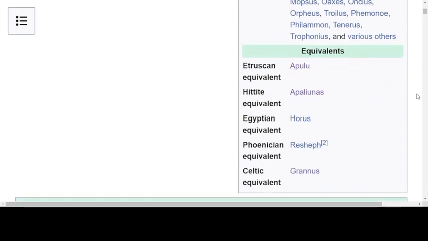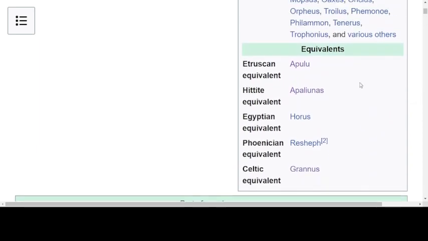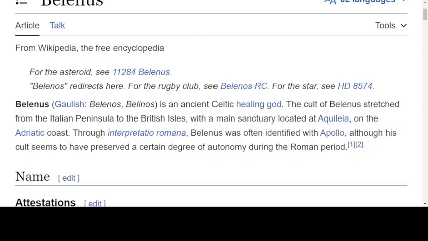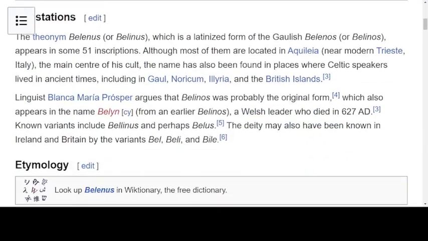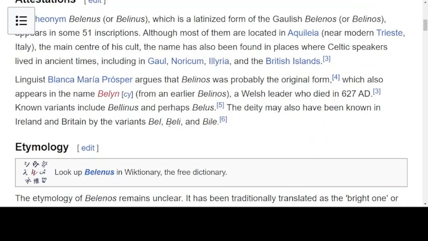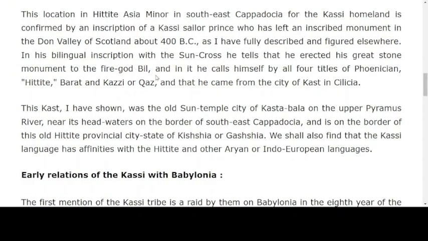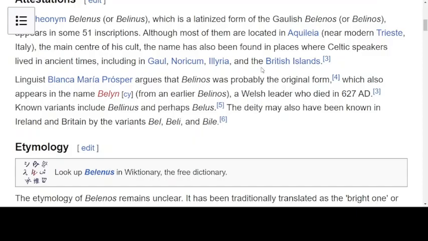And the equivalence could be interesting to think about, because we see here, if we go down, the variations. So Bel, Beli, Bil, which we saw on this page. So the fire god Bil. But even notice it says maybe Belus.